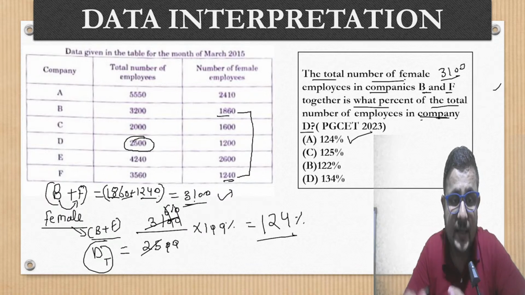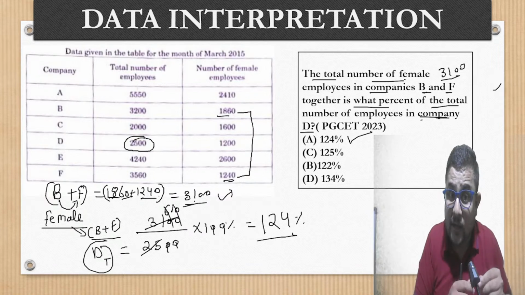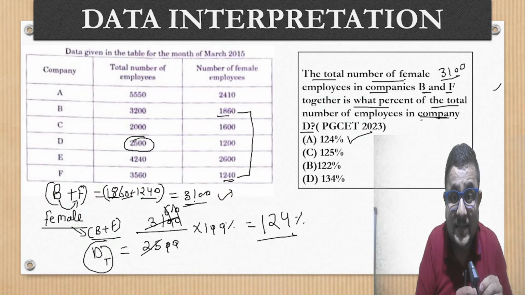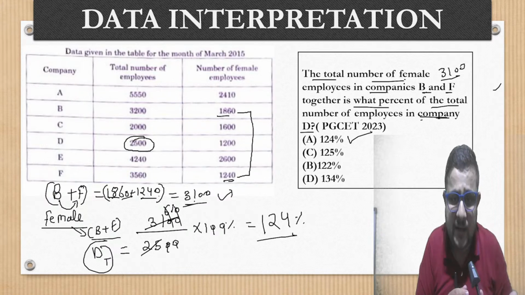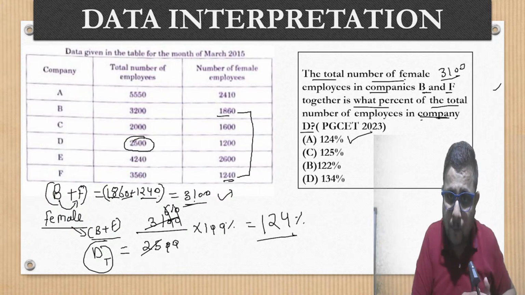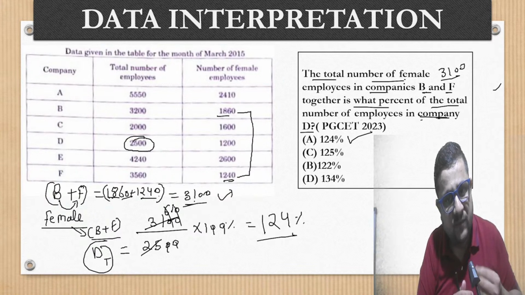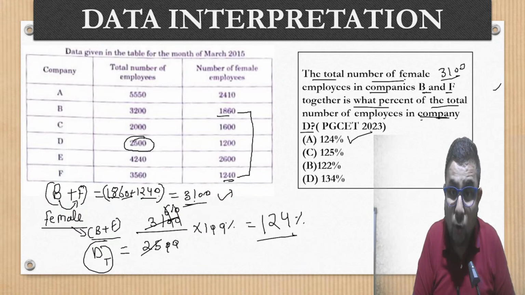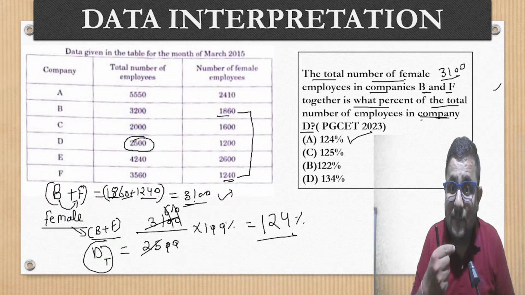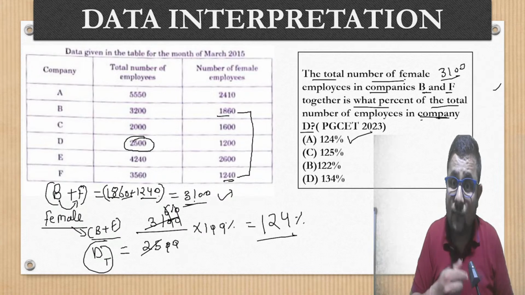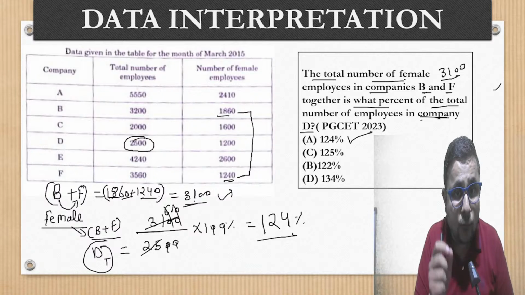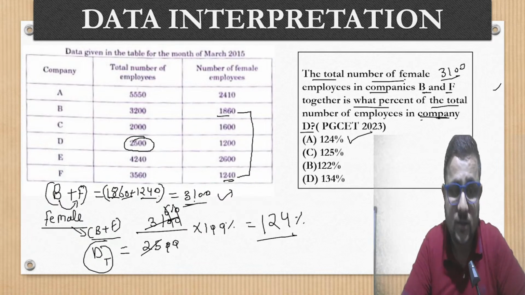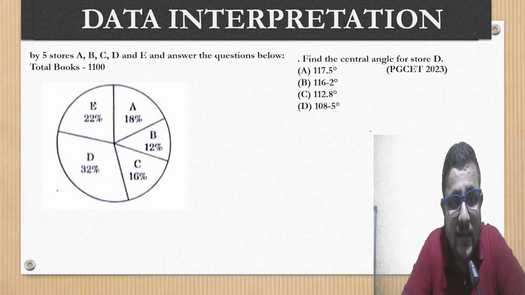So now you can see the percentage comparison. The good grip on percentage is very, very important. As I said, percentage itself is the most important chapter. Because if we talk about percentage, there will be some questions in your paper from percentage as well. Then there is the topic profit and loss, and compound interest and simple interest, where also the use of percentage is there. So percentage is very, very crucial. You must have a good grip on percentage. Okay, let's move on to the next question now.